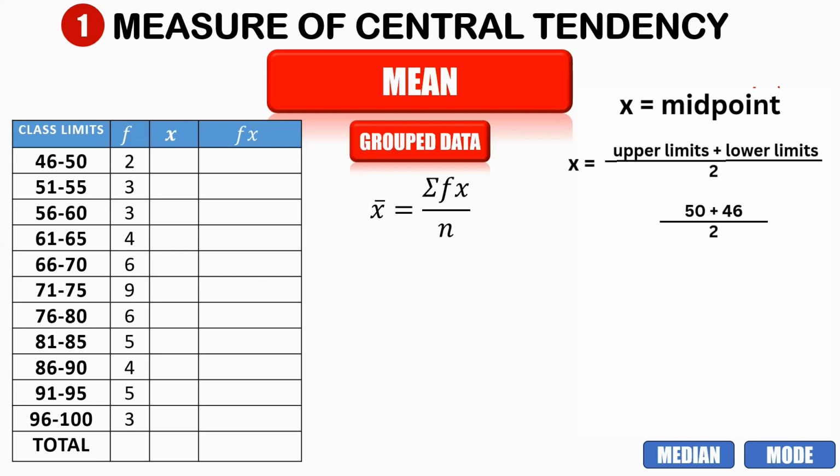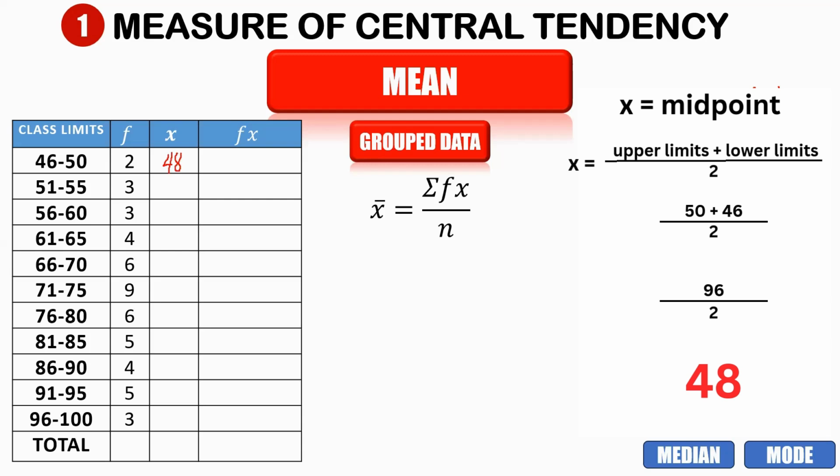So what is the biggest number here? That is 50. So now we have 50 plus the lower limit, the lowest value that we have here, that is 46, and that is divided by 2. So 50 plus 46 is equal to 96, divided by 2 is equal to 48. Therefore, our midpoint here is equal to 48.